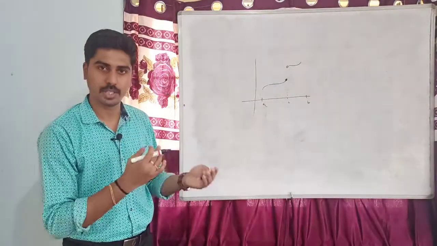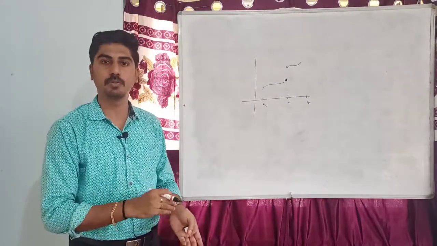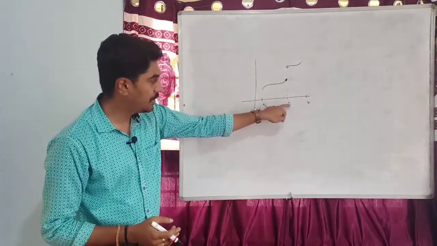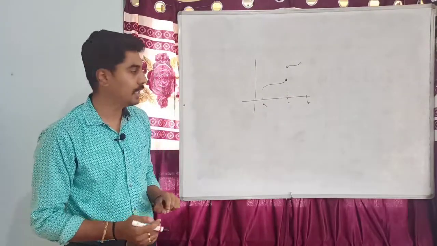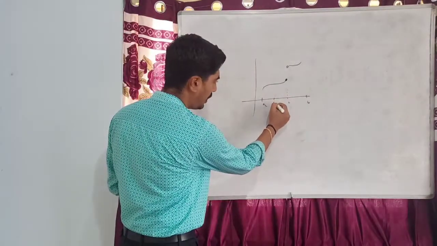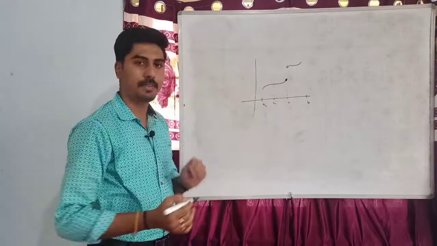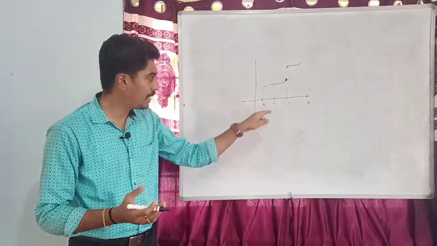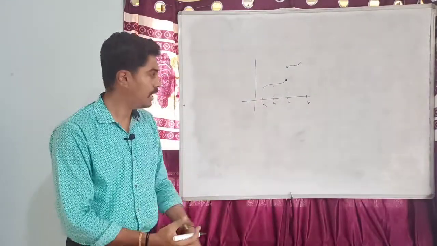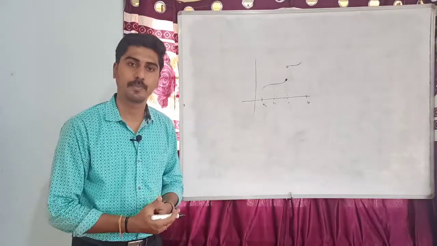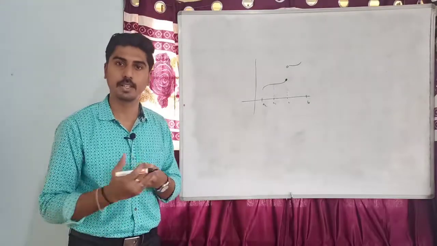So we have two things here: points of continuity and points of discontinuity. Since I have to lift my pen at this point, it is a point of discontinuity. If I consider this point C1, when drawing this graph I don't have to lift my pen at this point. So this point is a point of continuity and this point is a point of discontinuity. Now let us define formally what is a point of continuity and point of discontinuity.